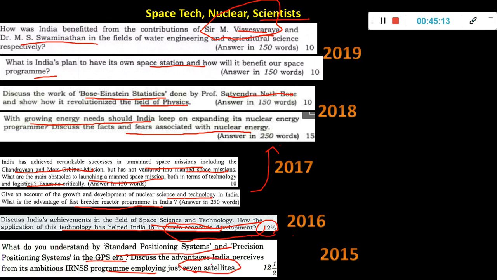They have 3 satellites in geostationary orbit and 4 satellites in geosynchronous orbit. In 2015 itself, they had asked a mains question on that. That is why one year's mains will help in next year's prelims also. So see to it that you study all these topics.